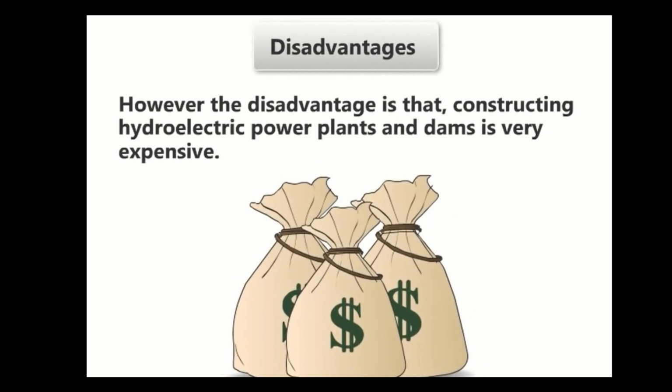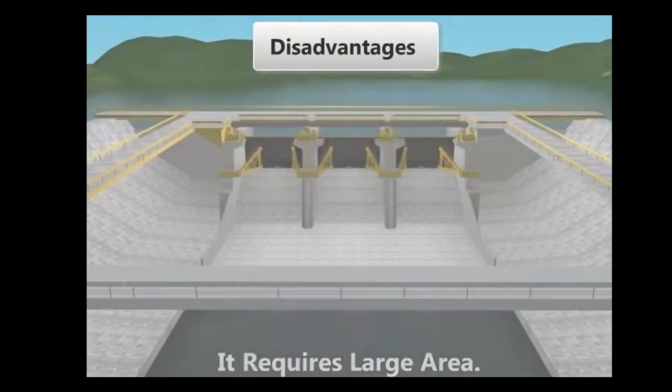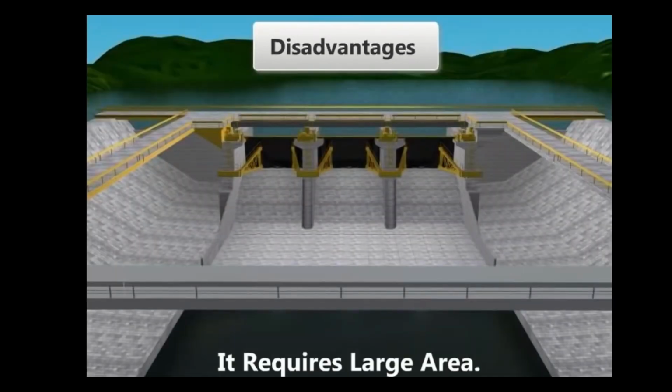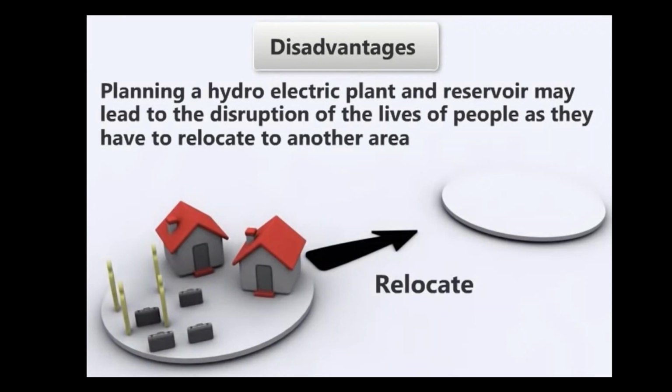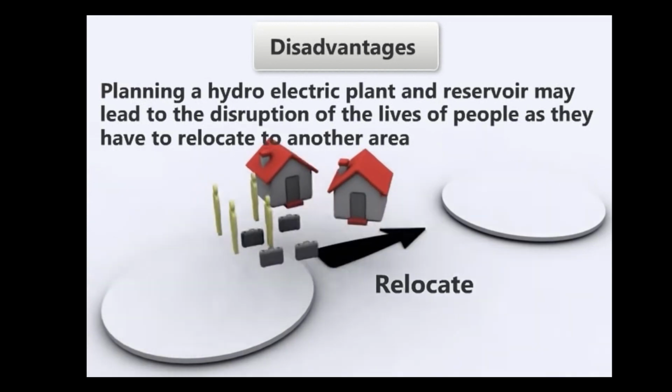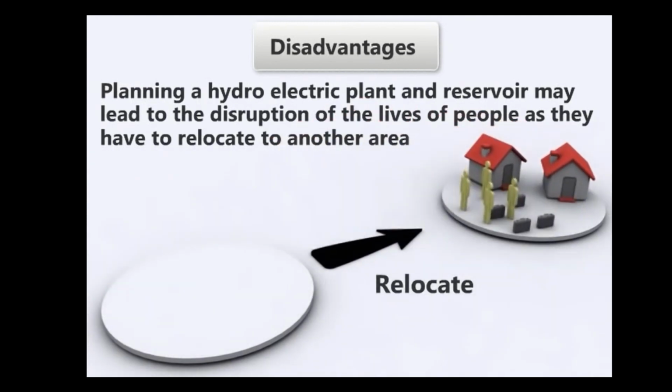Disadvantages. Constructing hydroelectric power plants and dams is very expensive. It requires a large area. Planning a hydroelectric plant and reservoir may lead to the disruption of the lives of people as they have to be relocated to another area. The relocation has to take place now and then.